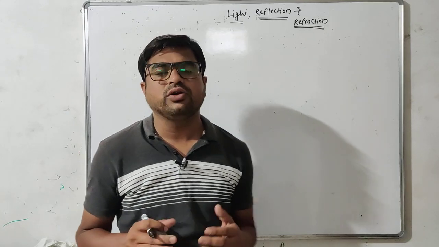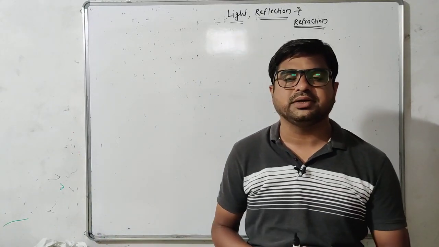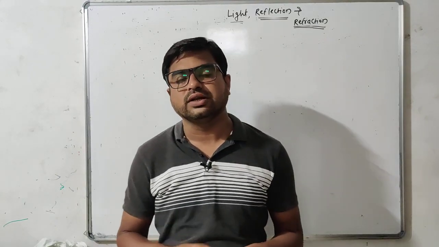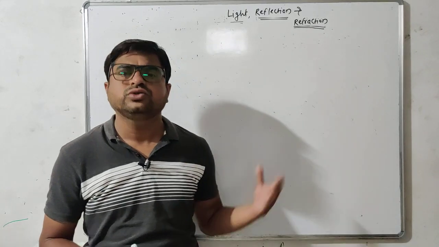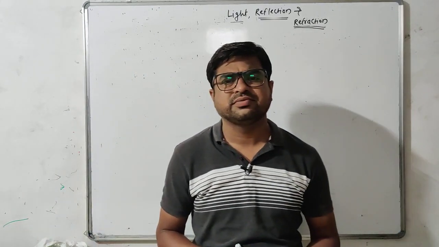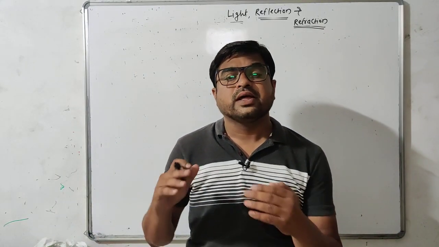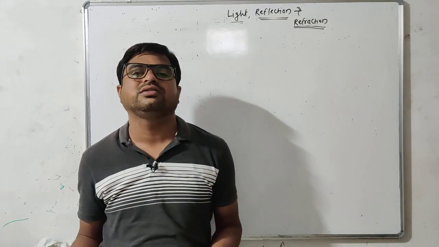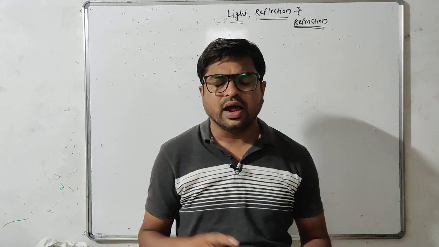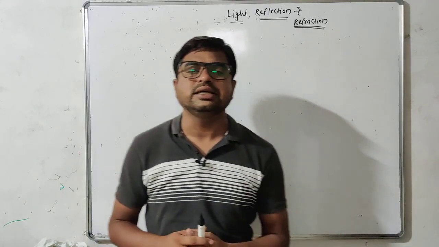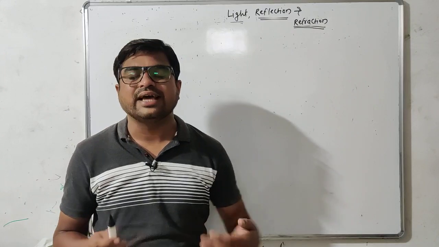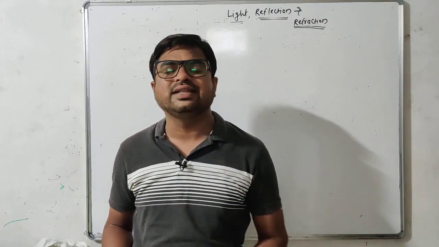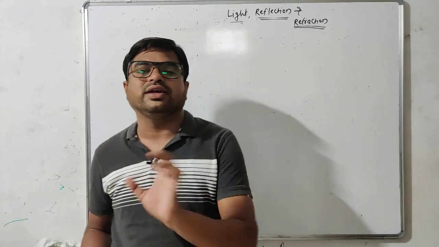Now student, before getting very deep into the given chapter, it is necessary to understand some basics related to light. So student, what is light? You know that the ultimate source of energy for earth is actually the sun, and most of the solar energy received on earth is in the form of light. Therefore from this we can say that light is a form of energy.